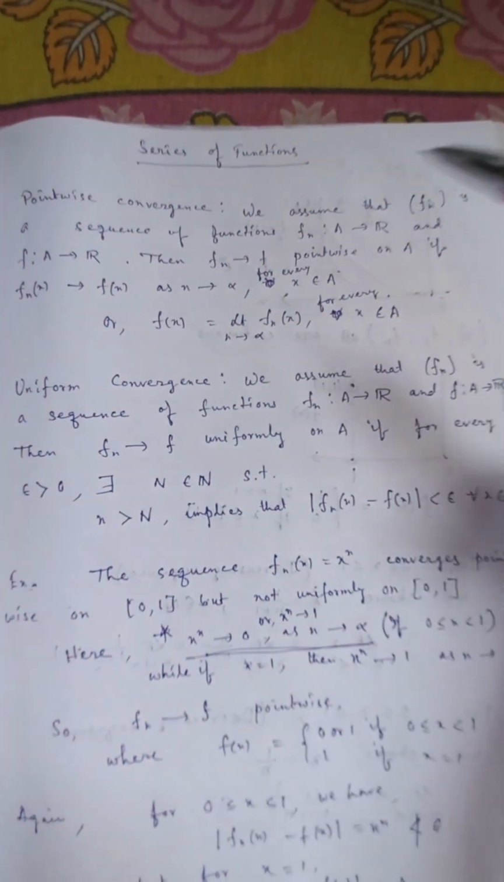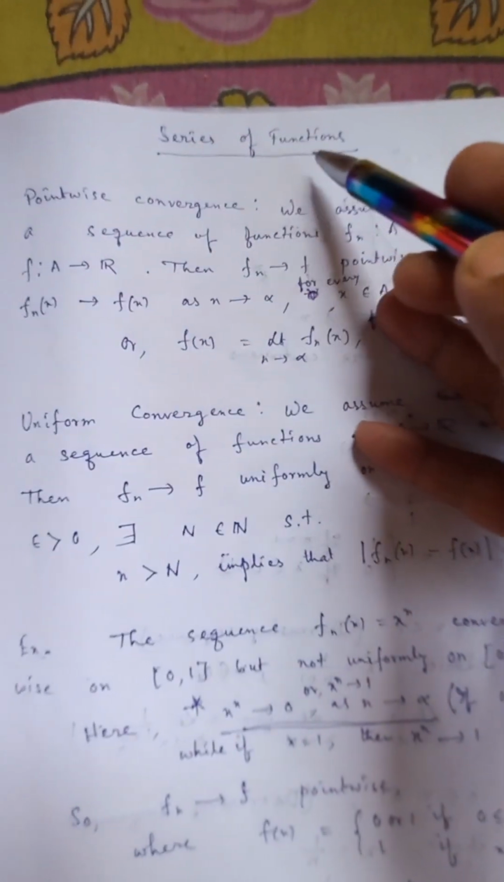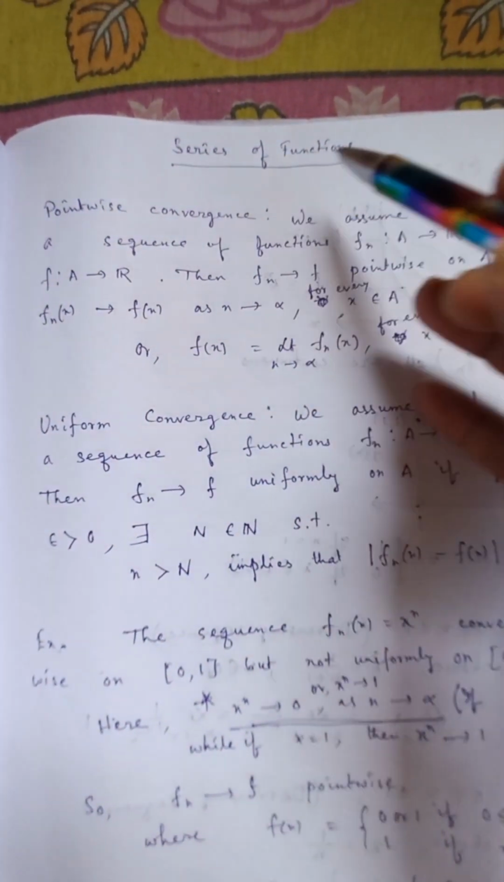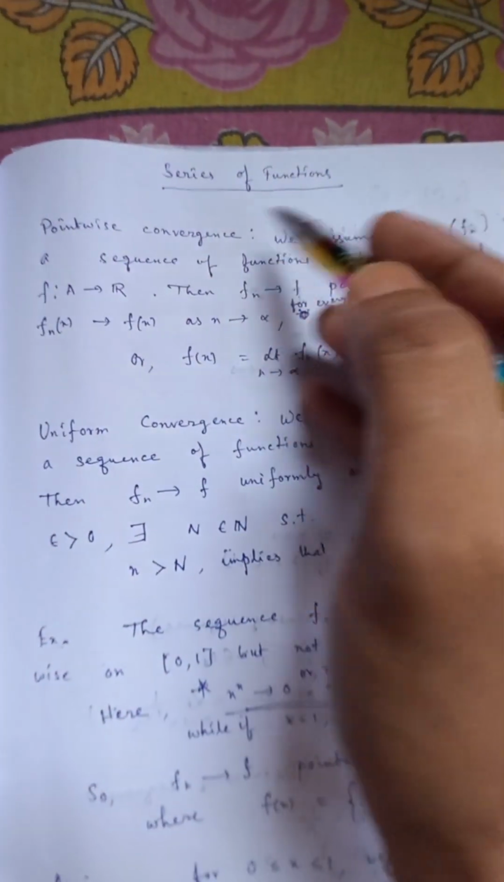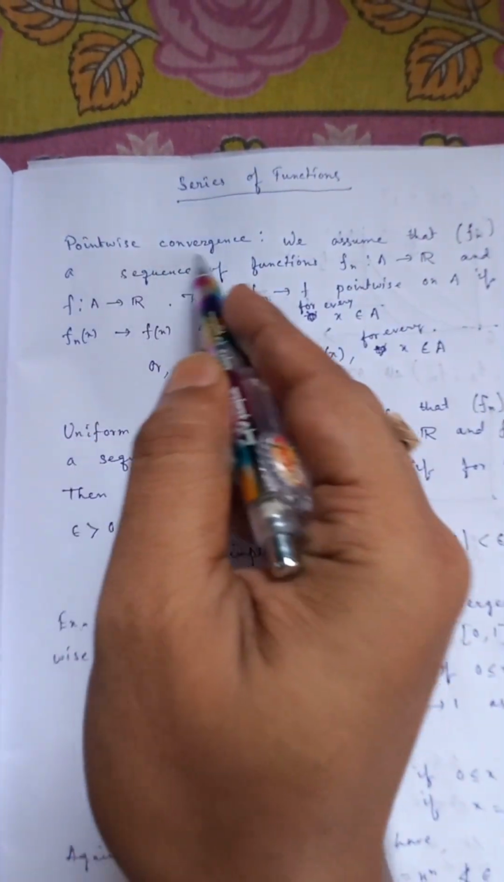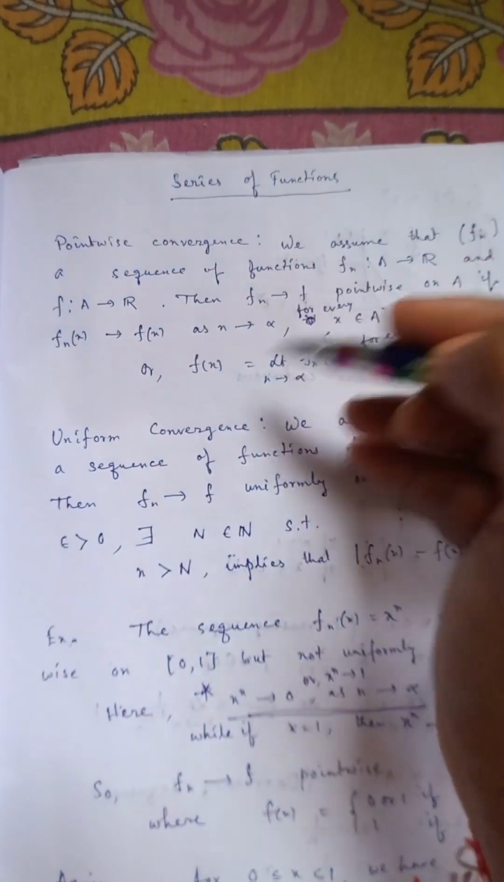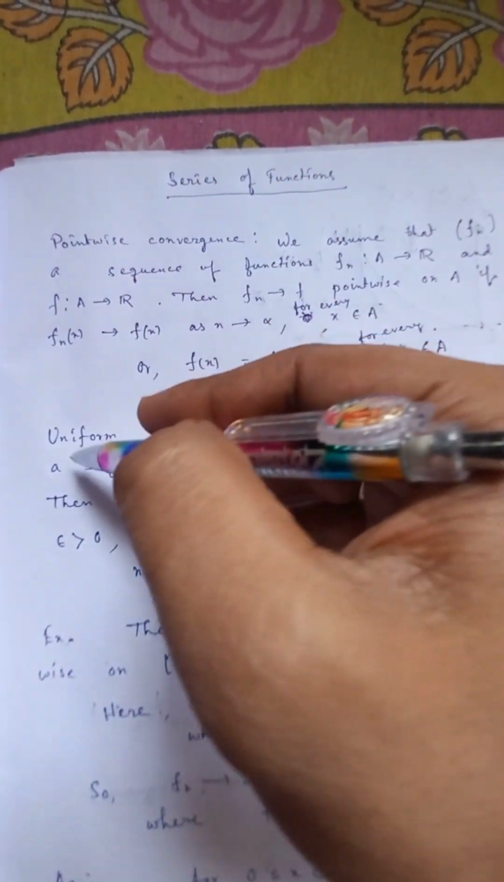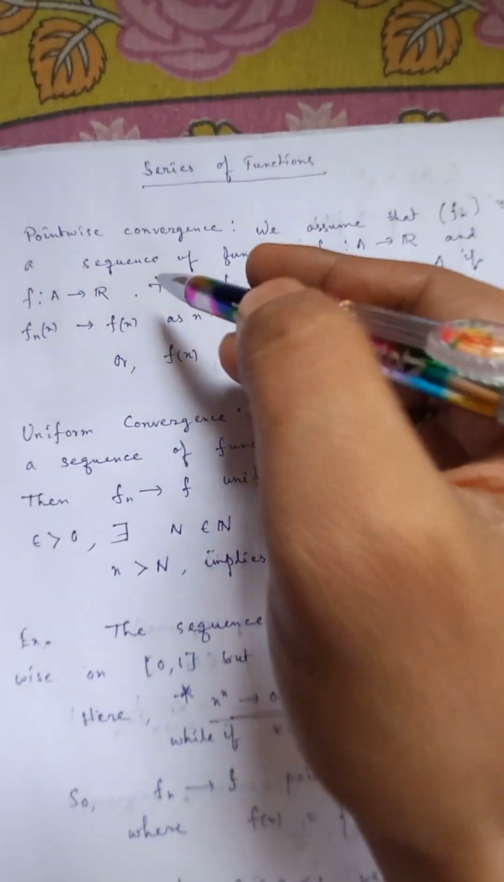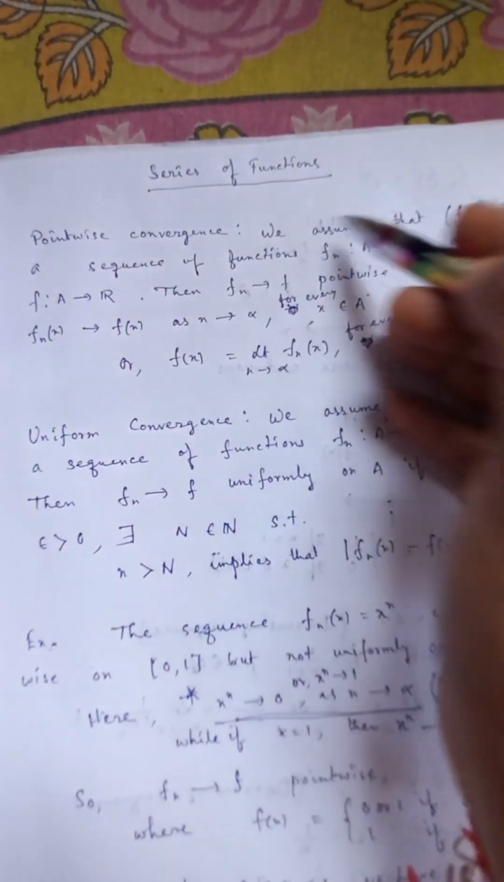Hello students, this is series of functions. So we discussed this series of functions. What is series of functions? Here this is pointwise convergence first and uniform convergence. So we will discuss pointwise convergence and uniform convergence. So what is the definition of pointwise convergence?